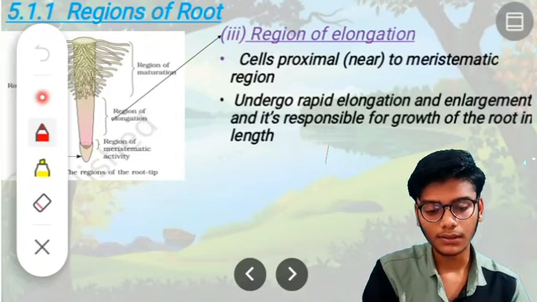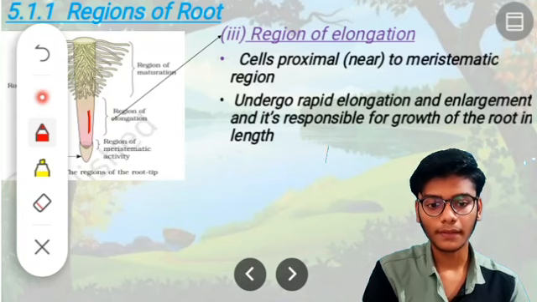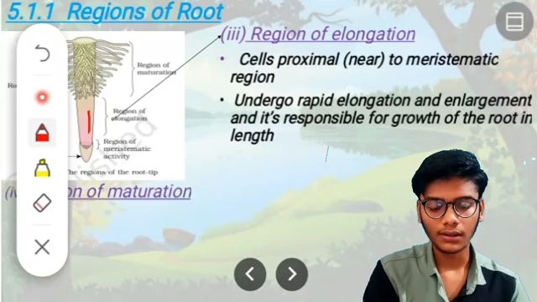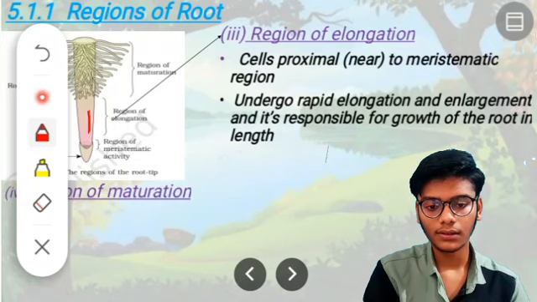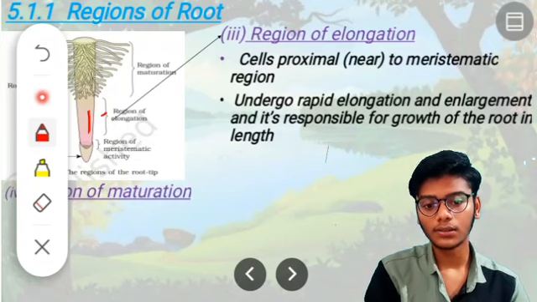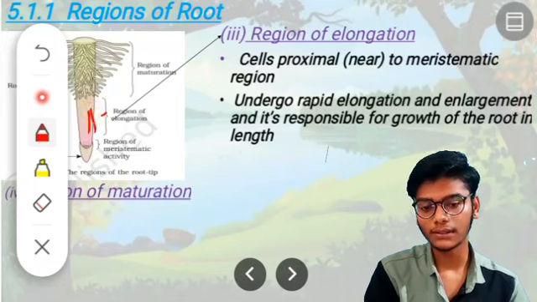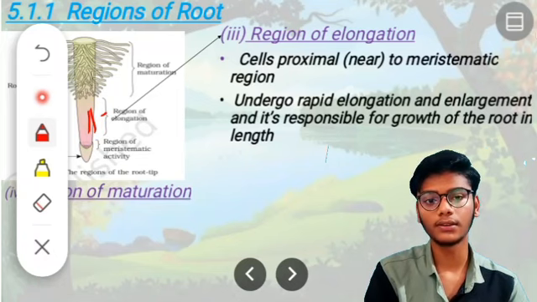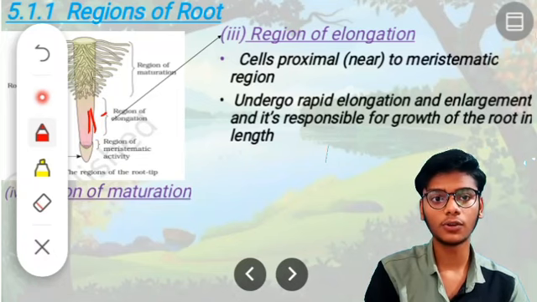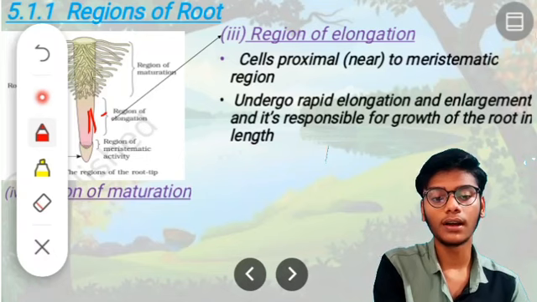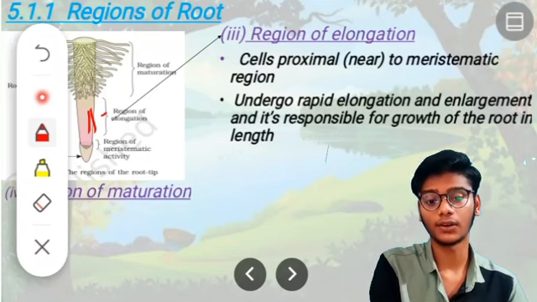So here is the region of elongation. In this region, the cells divide and there will be more growth in length. We can see the length of this is more, and it is responsible for the length of the root. The length of the root depends on the region of elongation.